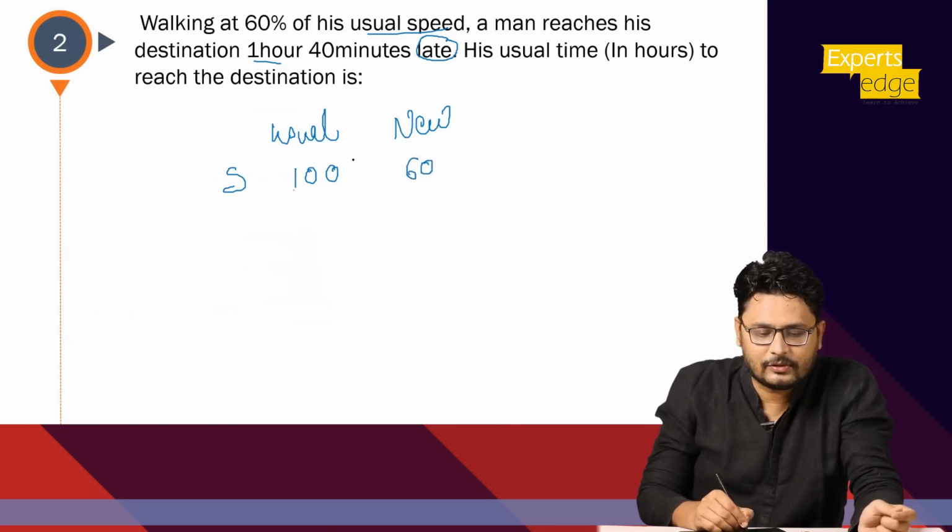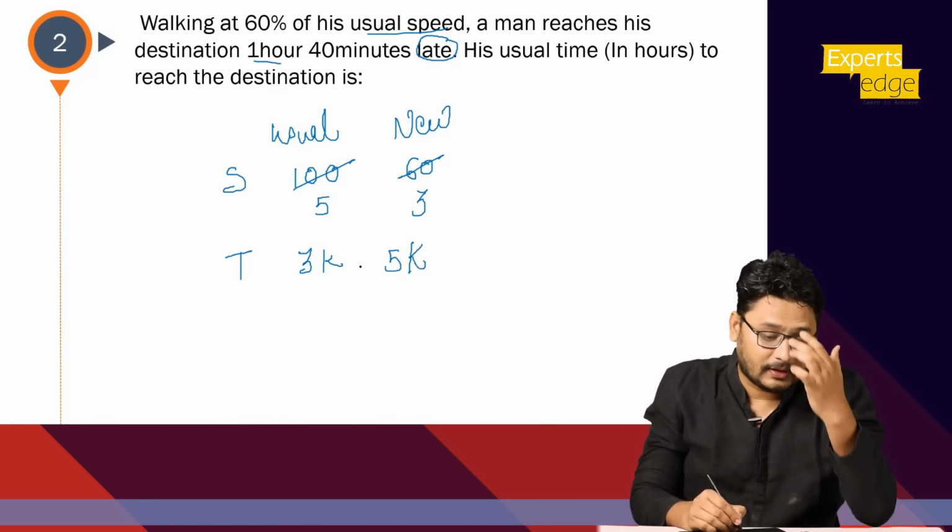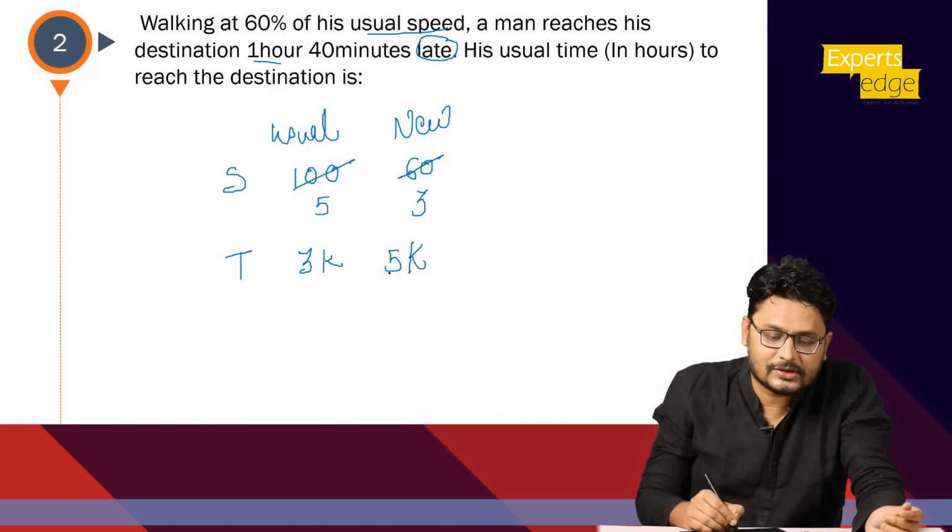So 60 and 100, it would be nothing but 3:5. What is the ratio of time? It would be 5 to 3, so 3k and 5k, right? So if earlier he used to take 3k time, now he is taking 5k time.